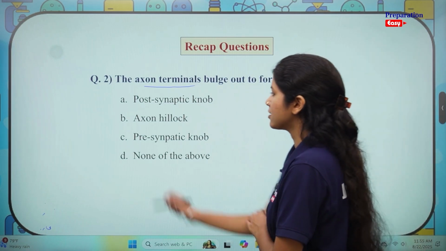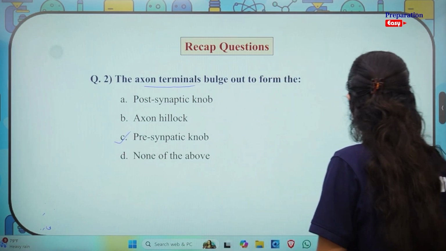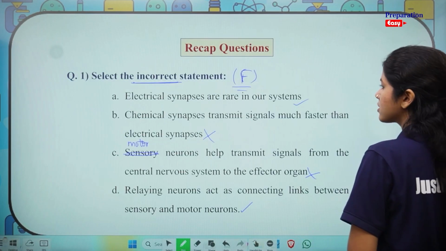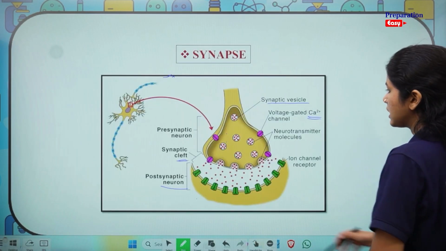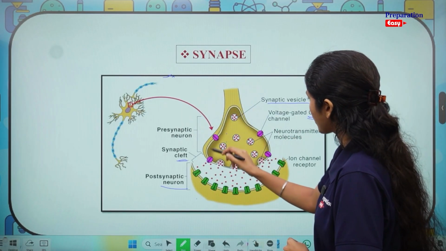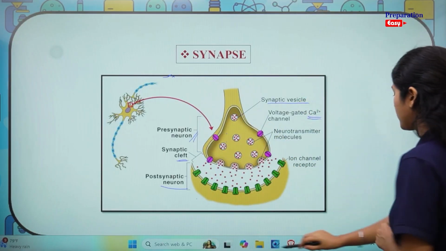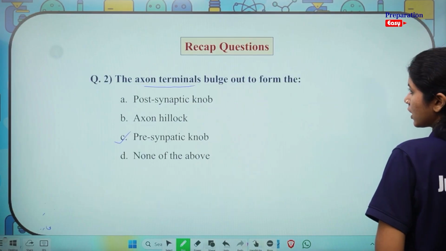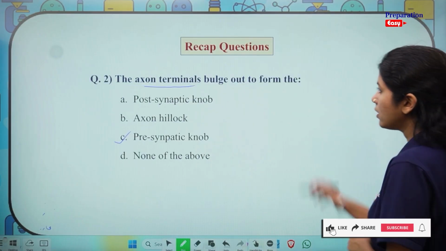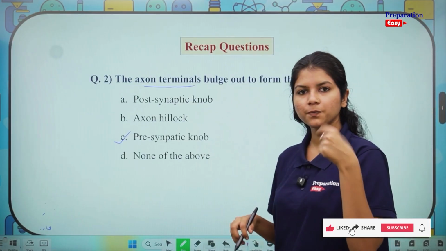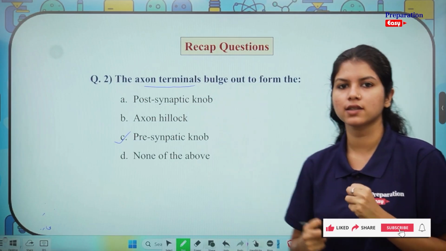I believe you got the answer. They form the presynaptic knob. Just for your reference, have a look at this slide. This is the axon terminal that we are talking about, and it's forming the presynaptic knob. Okay, I hope that is clear. Postsynaptic knob is formed by the dendrites because they are receiving the signal.